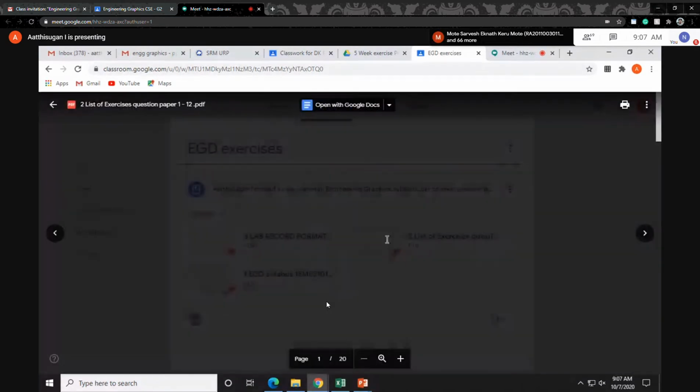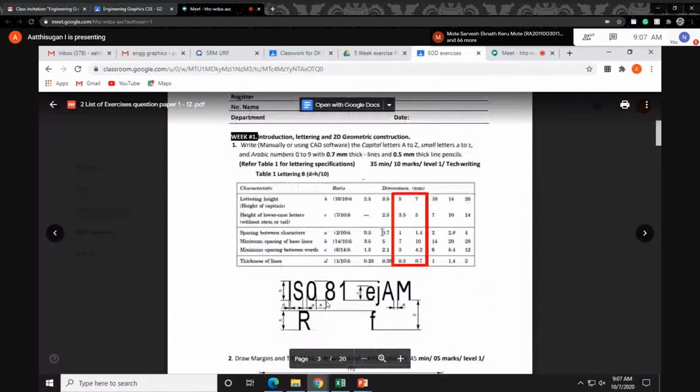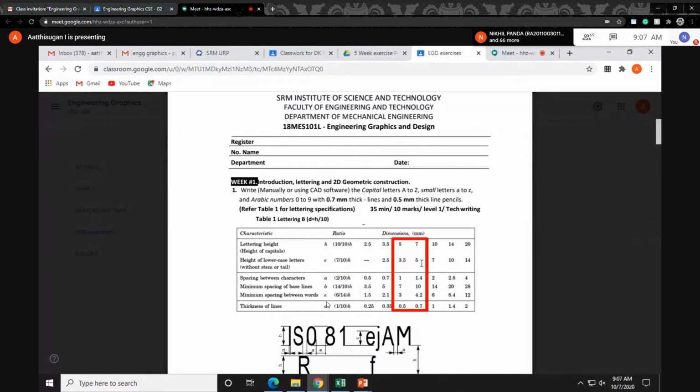We discussed these three questions last class. The first is writing capital letters and small letters both, A to Z, as well as numbers 0 to 9.